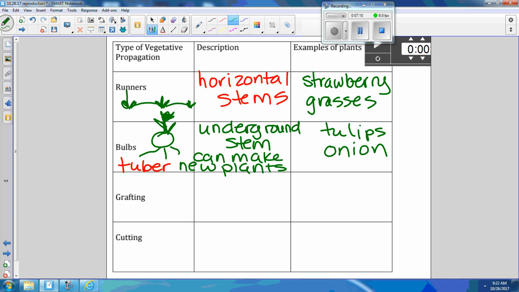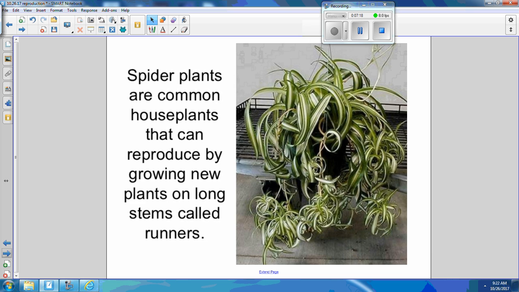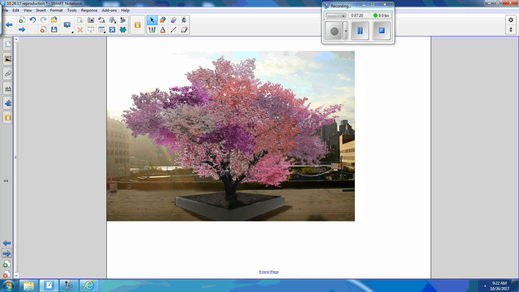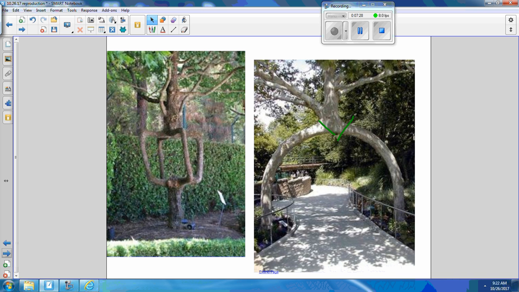These two are natural. The next one is grafting. Somebody tell me what a grafting is. Let's look at a picture of a graft. A lot of times, that is an example of grafting. You have a whole bunch of different flowers on the same tree. Why does that happen? This is grafting. A lot of artists graft trees. They made this. They grafted this.